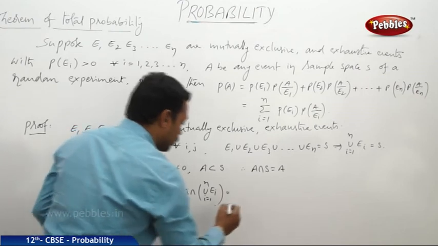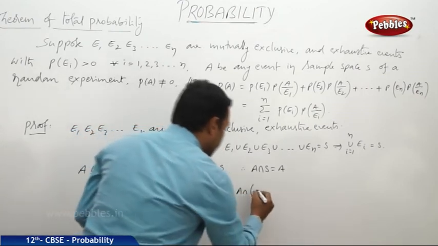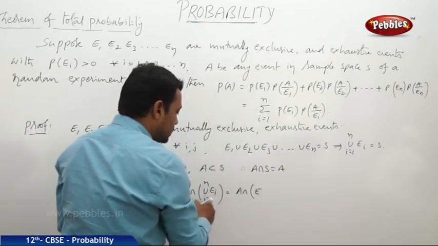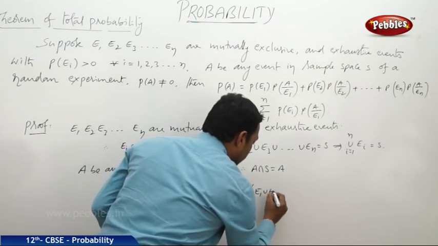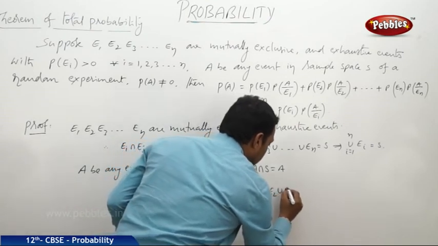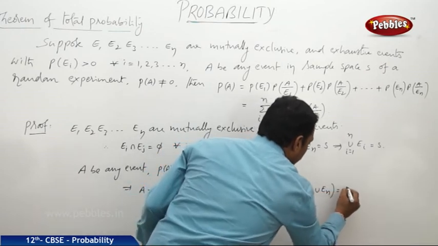Now this is equal to A intersection, when we consider all the sets, E1 union E2 union E3 and so on union En.